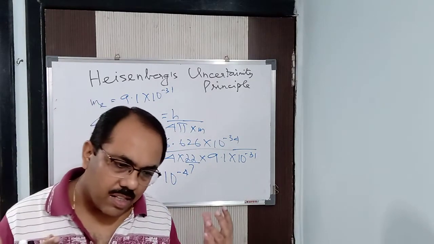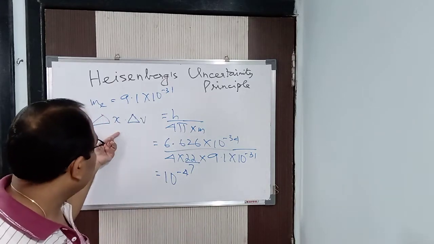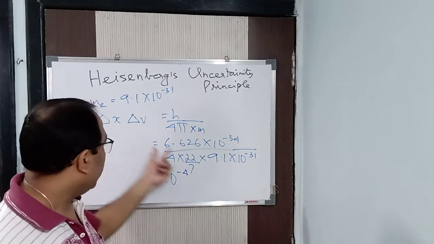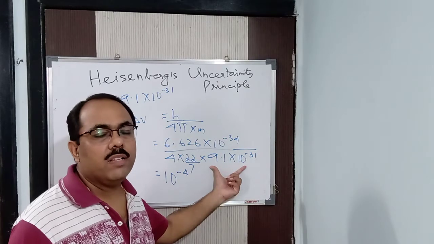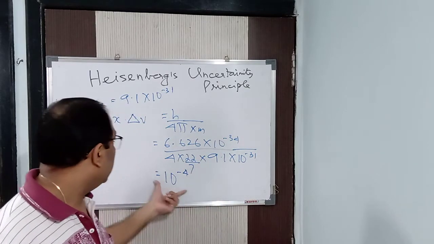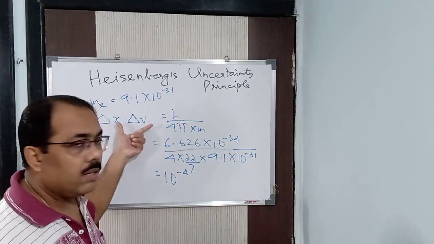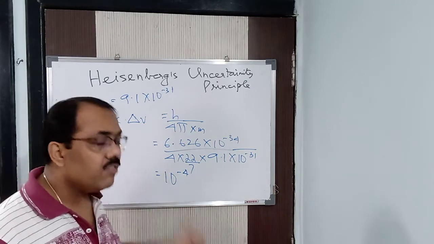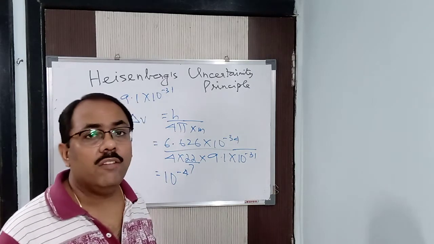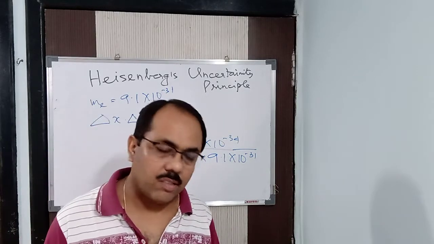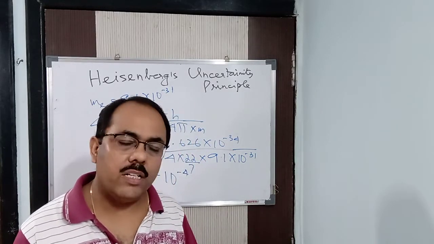That means Heisenberg's uncertainty principle is applied for which kind of object? It is applied for microscopic objects, because when the mass is very small, the product of uncertainty in velocity and uncertainty in position is feasible in our day-to-day life, which we can calculate, as I gave you the reason.